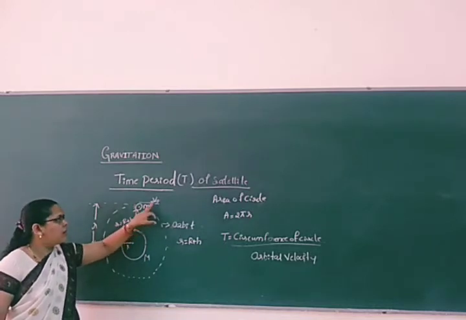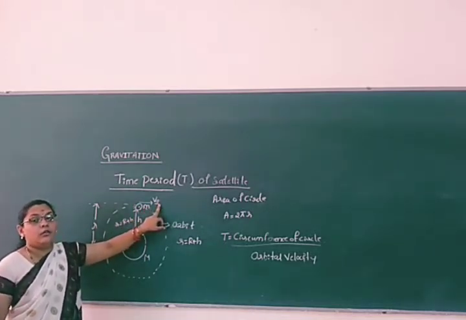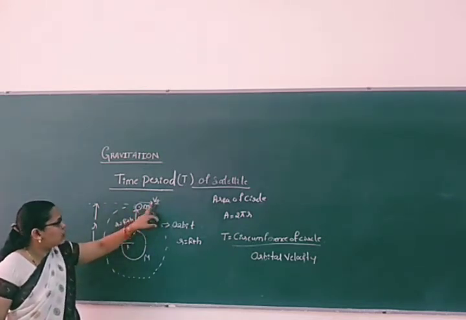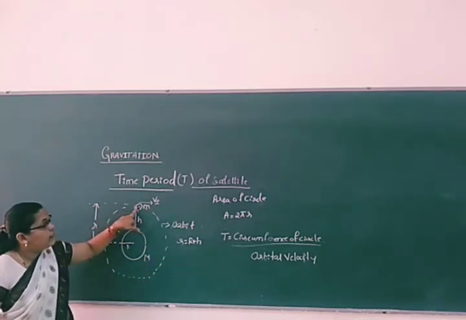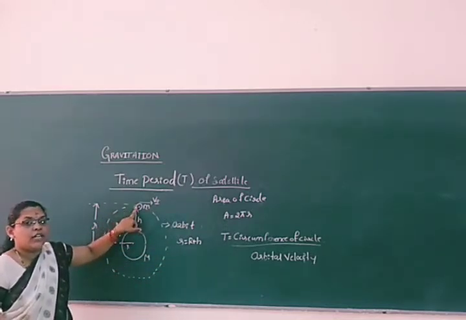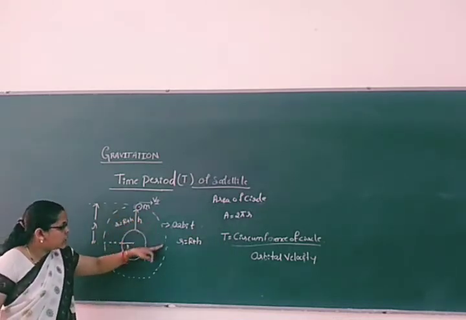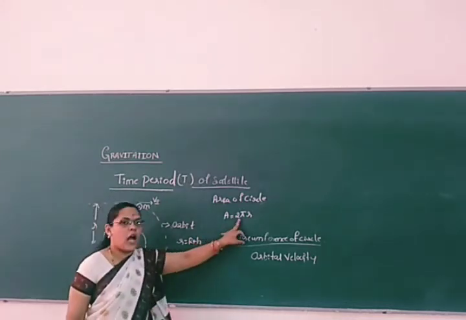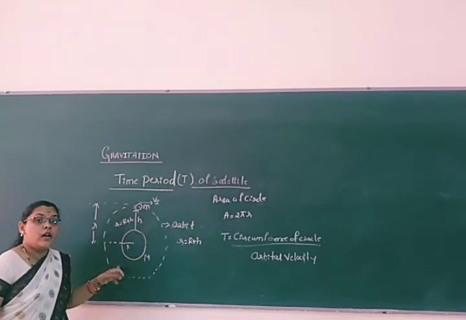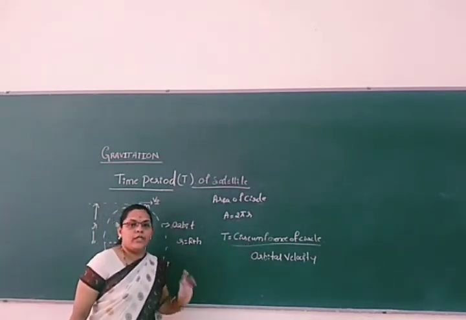It moves in a horizontal direction and goes to the final point of the path where it started. That is the uniform circular motion. This is the circumference of the circle, 2 pi r, divided by the orbital velocity.